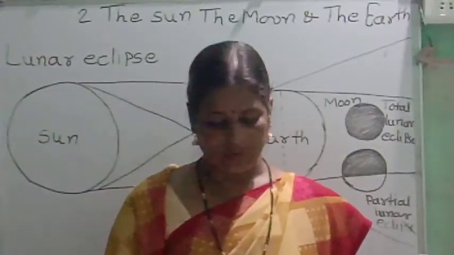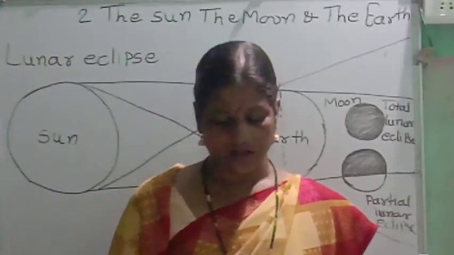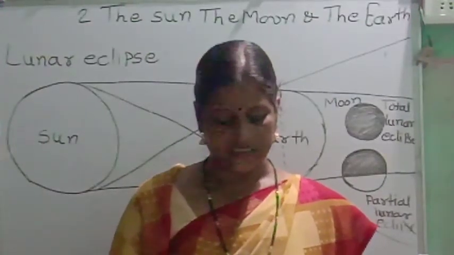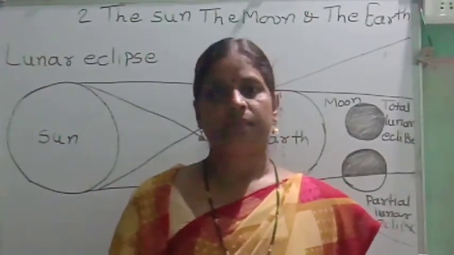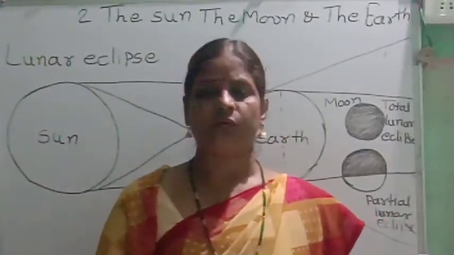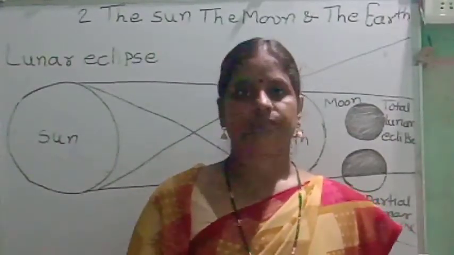During a solar eclipse, a large number of birds and animals get confused due to the untimely darkness that sets in.